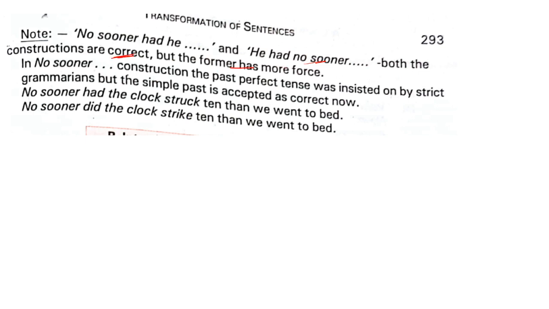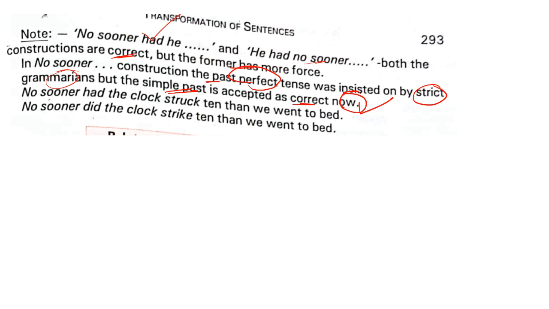But the former is more useful. This one, no sooner had he. In the "no sooner" construction, the past perfect tense was insisted on by strict grammarians. This is one thing we keep in mind. But the simple past is accepted as correct now in the present age.